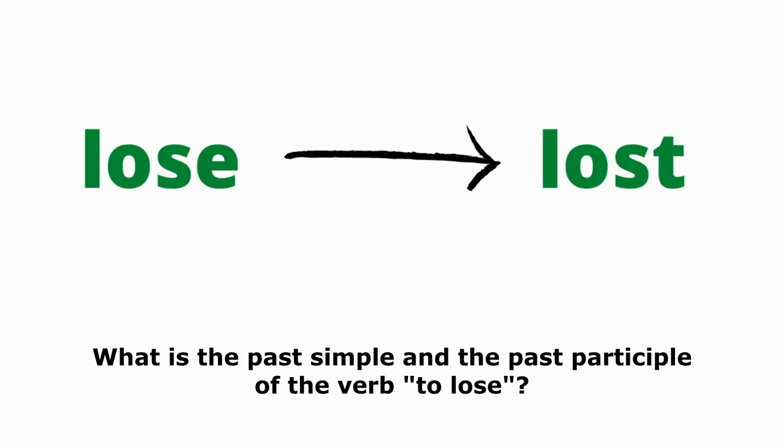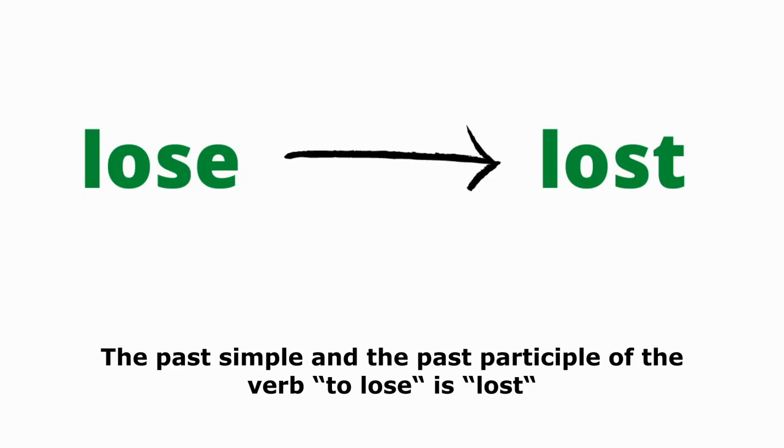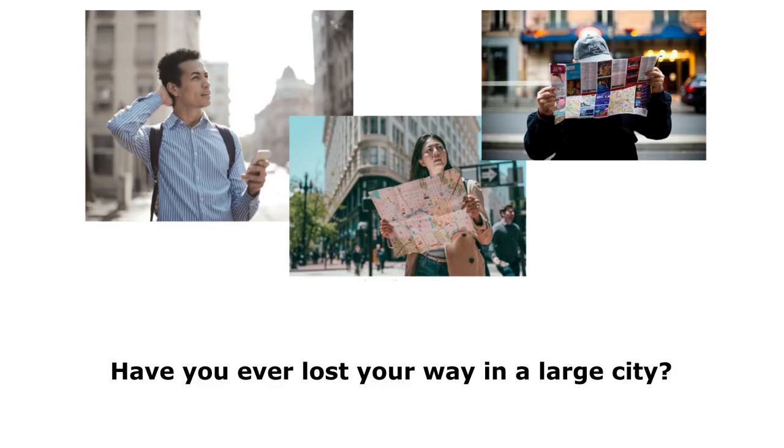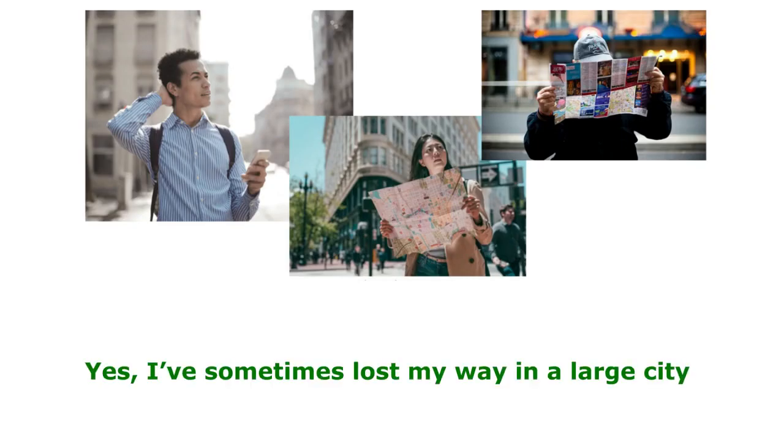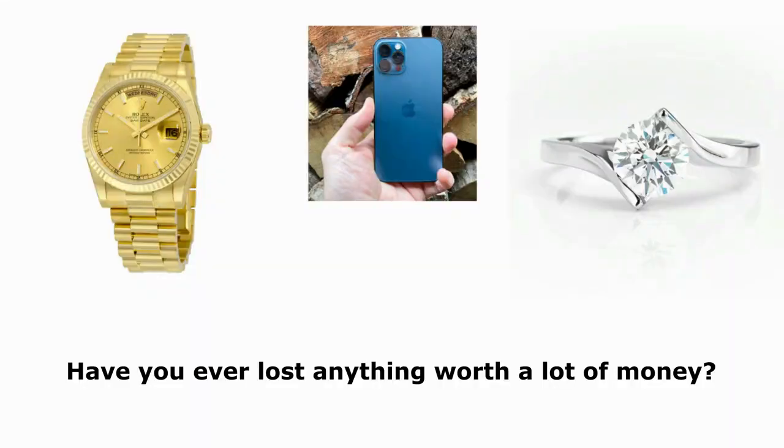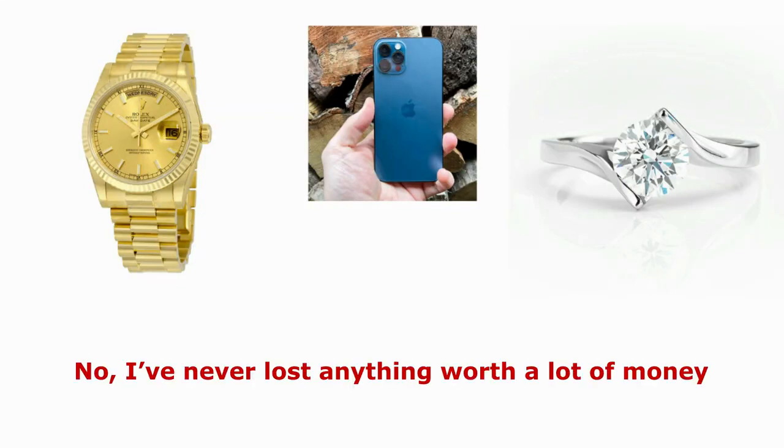Lost. What is the past simple and the past participle of the verb to lose? The past simple and the past participle of the verb to lose is lost. Have you ever lost your way in a large city? Yes, I've sometimes lost my way in a large city. Have you ever lost anything worth a lot of money? No, I've never lost anything worth a lot of money.